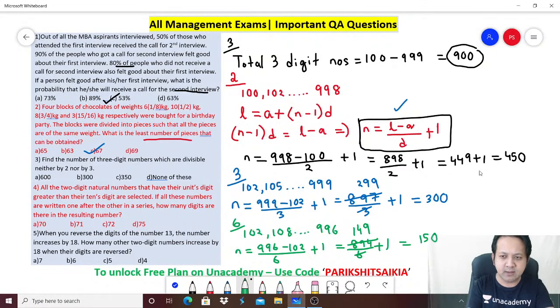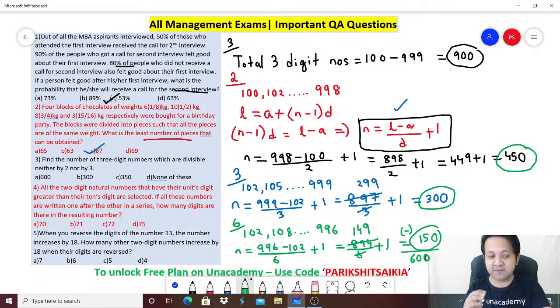So how much are you getting? You're going to add these: 450 plus 300 minus 150. This is minus, right? You're going to subtract. So how much are you getting? 750 minus 150 is 600. So there are a total of 600 numbers which are divisible by 2 or 3.